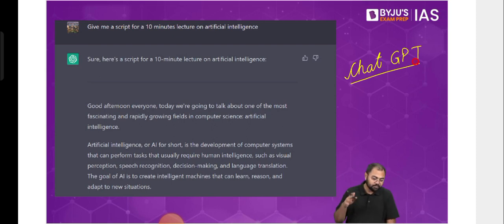Right. So ChatGPT, for those of you who don't know, is an AI-based system, a kind of generative AI, where you ask it any question, and based on the question that you've asked, it will be able to give you a solution. It will be able to give you an answer, and that answer will be generated for you.